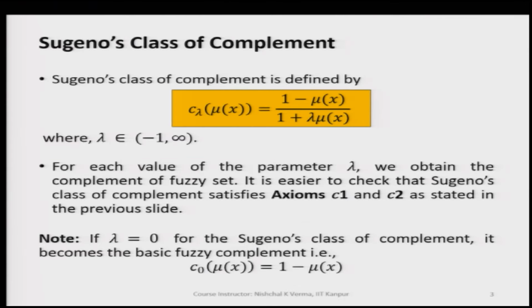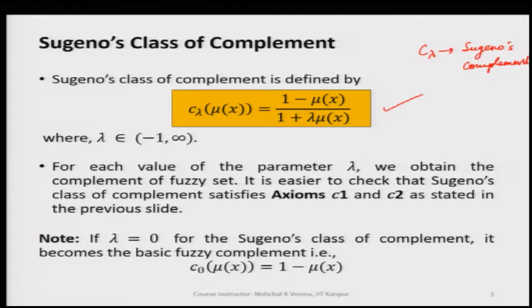Then we have some other complements. We have Sugeno's class of complement, which is written here as C lambda of mu of x, which is equal to (1 minus mu of x) over (1 plus lambda mu of x), where C lambda here is Sugeno's complement.